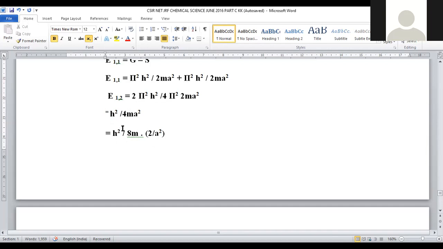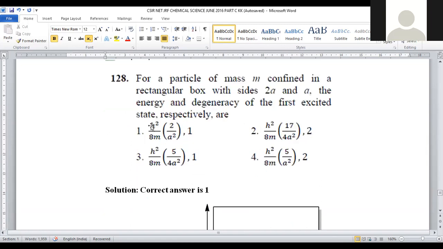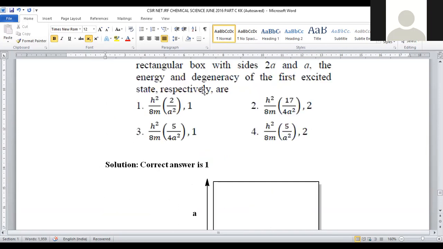So h square into 2 by 4 m a square into 2, which is nothing but h square into 2 by 8 m a square. So we are taking 2 by a square separately. h square by 8 m into 2 by a square. So this is the energy: h square by 8 m into 2 by a square. Then the degeneracy will be 1.